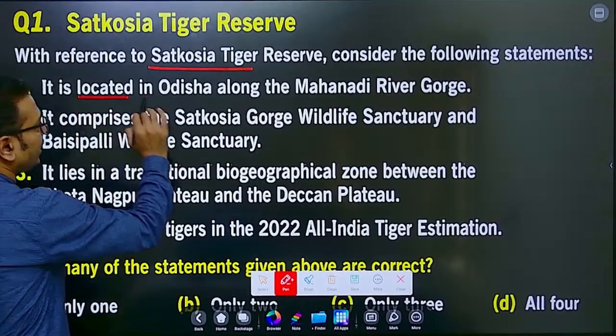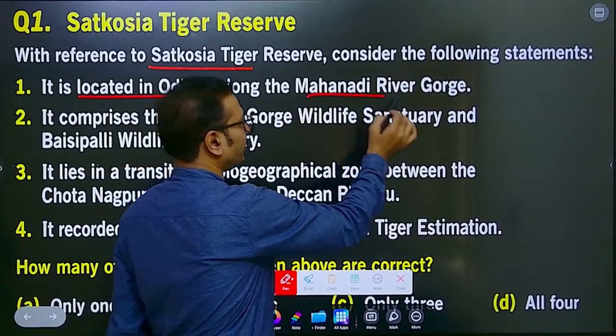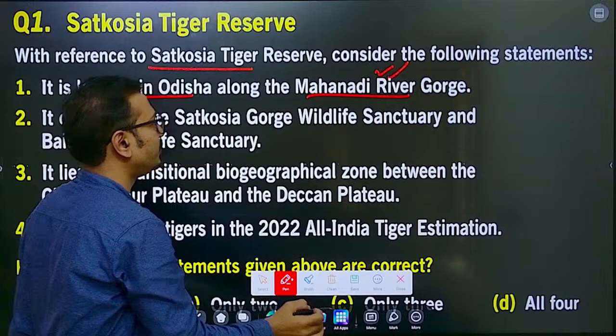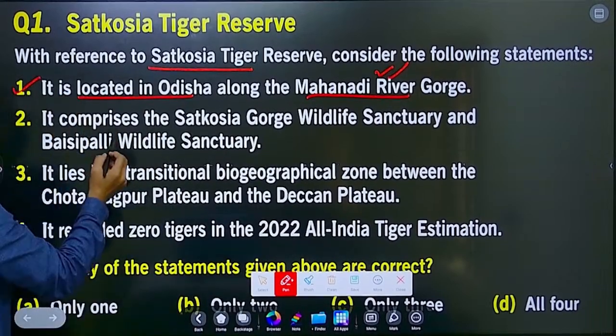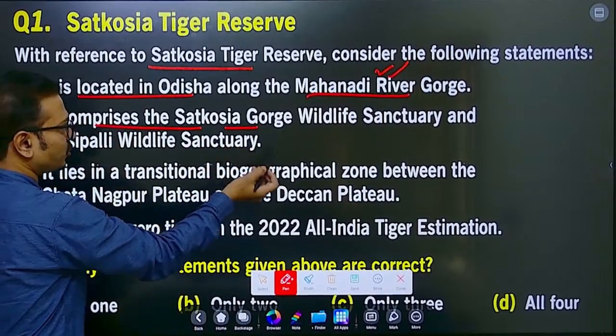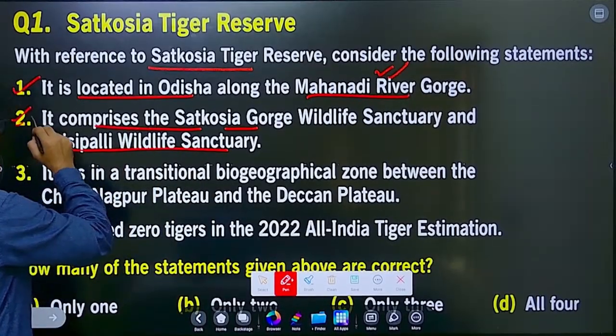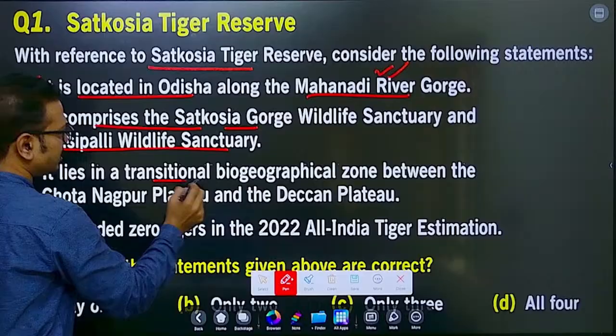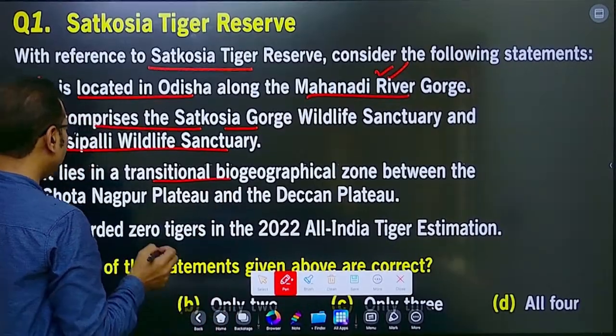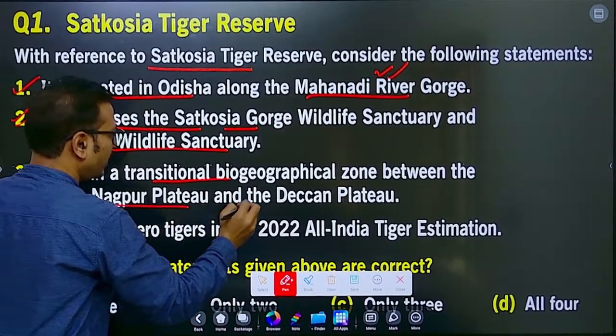Yes, it is located in Odisha along the Mahanadi River Gorge. Satkosia Gorge we call it. Yes, this is correct. It comprises Satkosia Gorge Wildlife Sanctuary and Baisipalli Wildlife Sanctuary. This is also true. It lies in a transitional biogeographical zone between the Chota Nagpur Plateau and the Deccan Plateau.